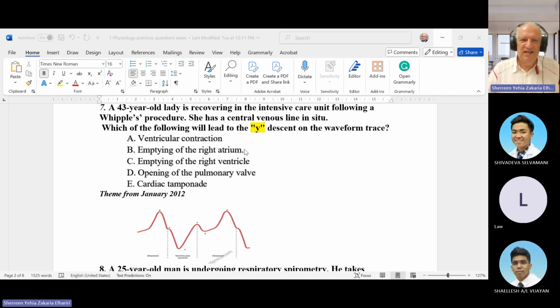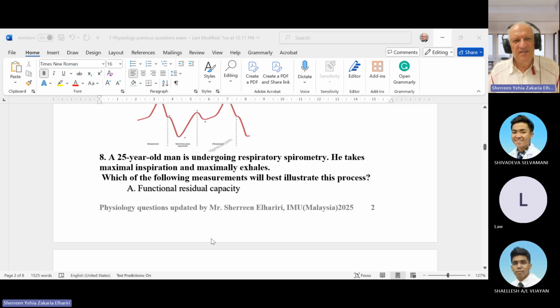So the blood from the right atrium goes to the right ventricle, and this causes the Y descent in the jugular venous pulse. So again, we have three positive waves, A, C, and V, and we have two descents, X and Y. Okay. I made a summary for this just to be easy to remember.